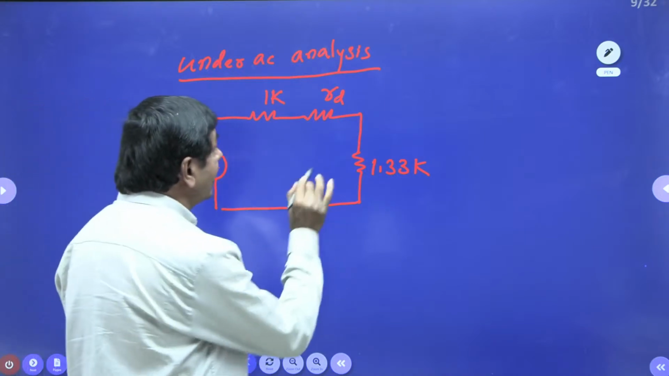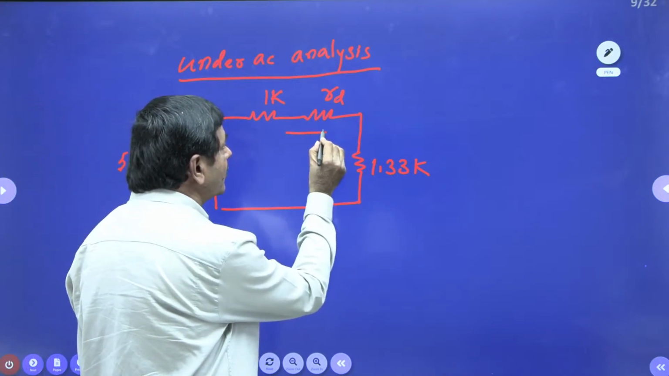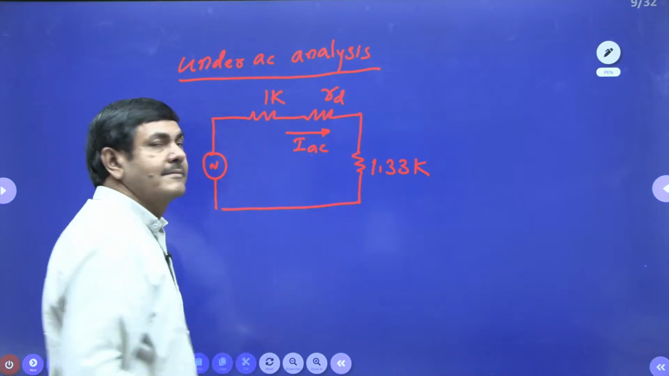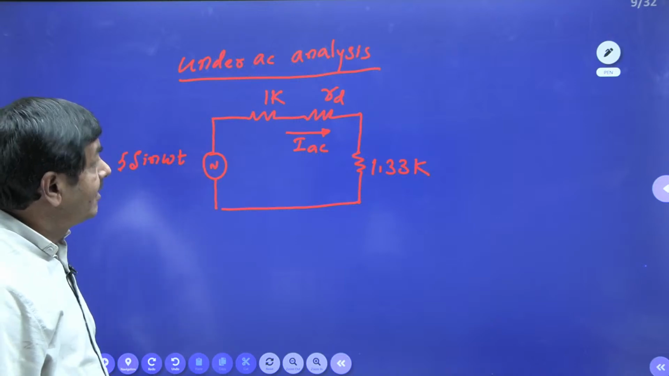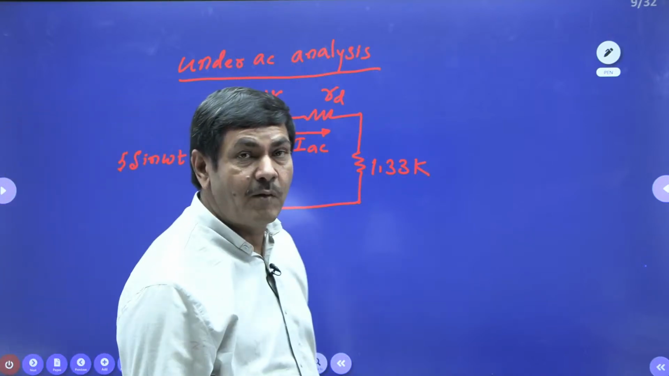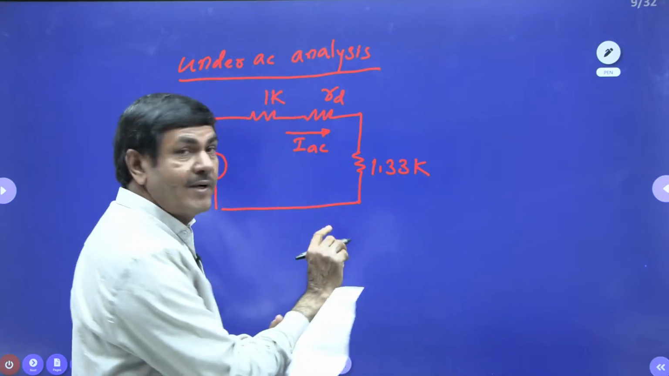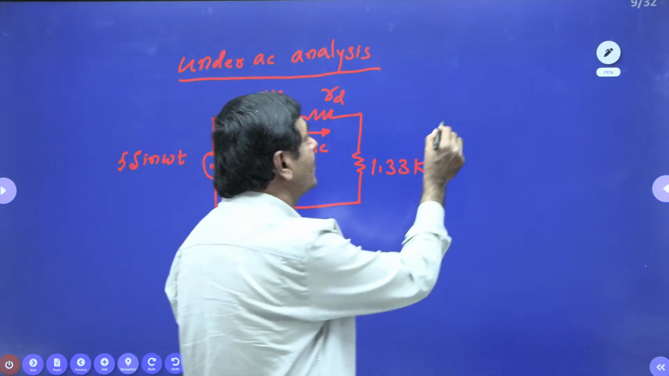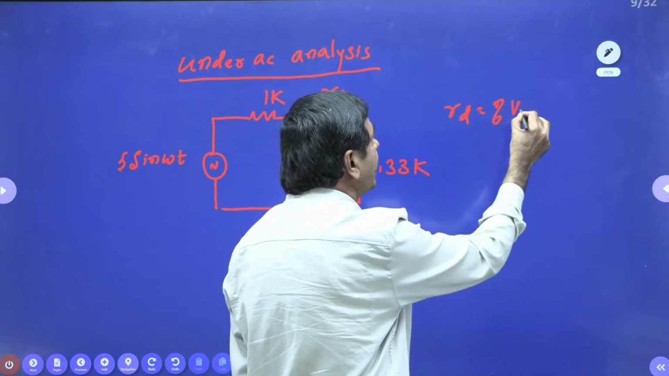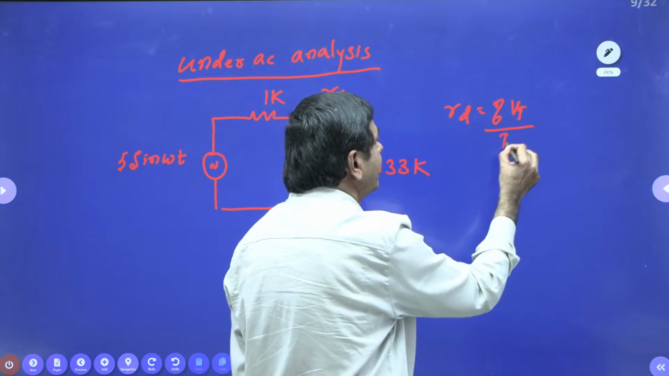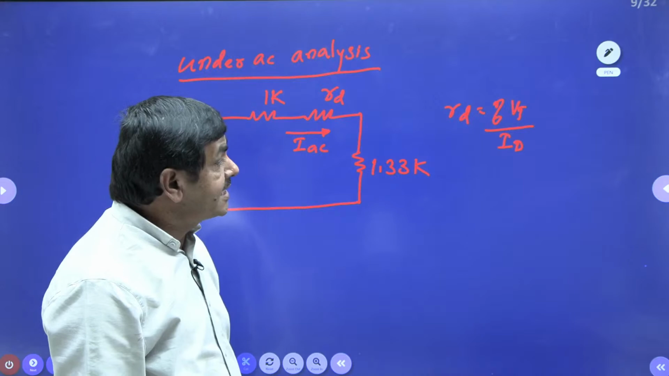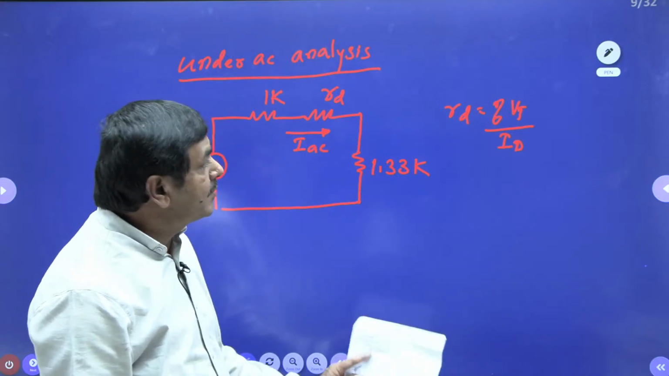But I want the current through the diode. This current only, current through the diode only. What current? ID. This is ID only. That current we need to calculate. But the unknown value there is what? Dynamic resistance is unknown. How can we find it? From electronic devices and circuits, the dynamic resistance formula is there: RD equal to eta into Vt by ID. ID means under DC analysis, whatever current we got, that is to be placed there only.